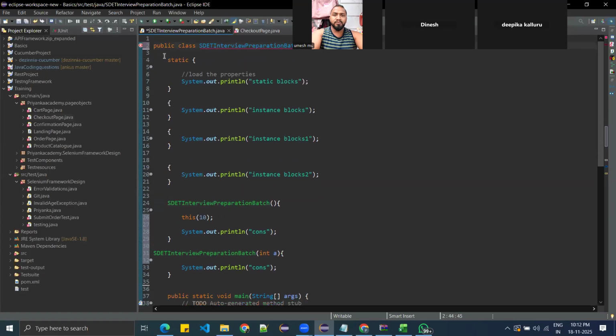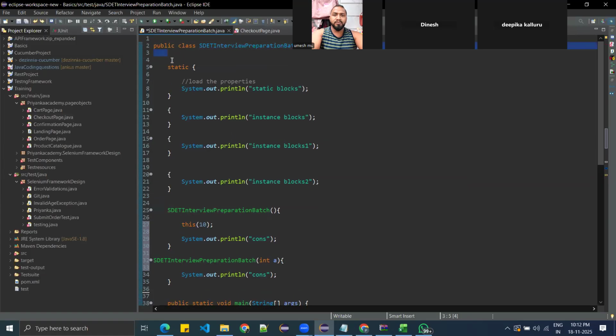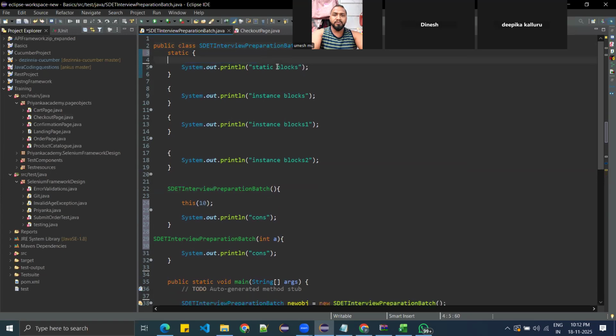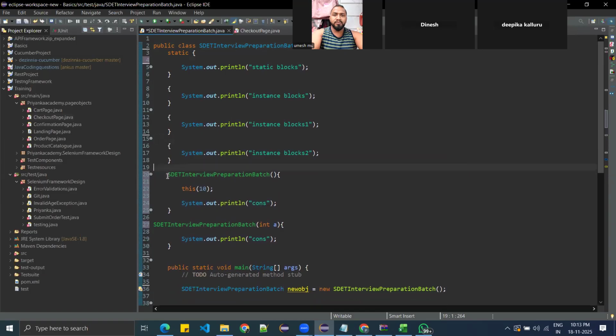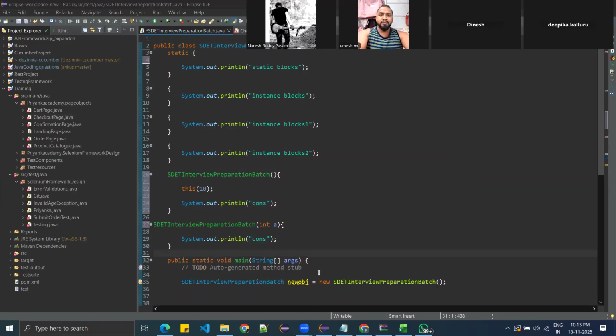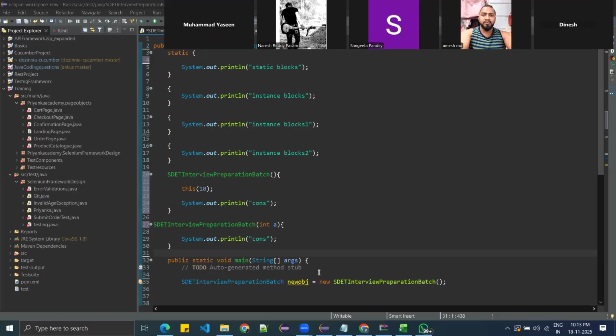You have a static block, instance blocks, one constructor and one main method. Someone raise your hand who knows the answer. What is the order of the output? These are the questions that would be asked in interviews. What is the order of execution and why?